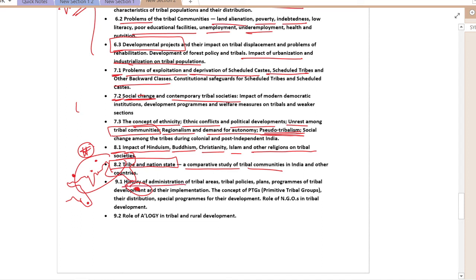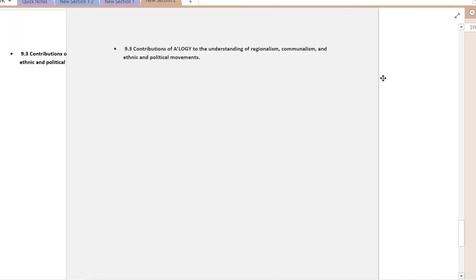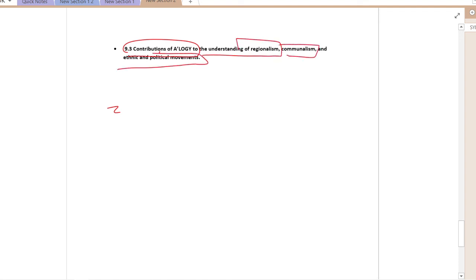Then we will do the history of administration of tribal area, tribal policies, especially focusing on the Forest Rights Act. And then in 9.2 we will do the role of anthropology in tribal and rural development. The last topic that we are going to deal with today is the contribution of anthropology to understanding regionalism, communalism and ethnic and political movements.